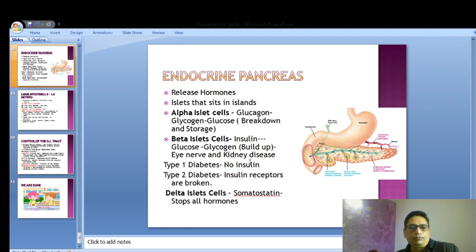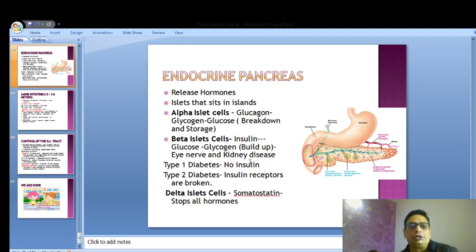So alpha cells secrete the hormone glucagon, which breaks down glycogen into glucose, and beta cells secrete insulin, which makes glucose available in the blood to form glycogen. That is the reason insulin reduces the sugar content of the blood, because sugar gets converted into glycogen. So glycogen is built up for storing, and that is the reason when insulin becomes less.